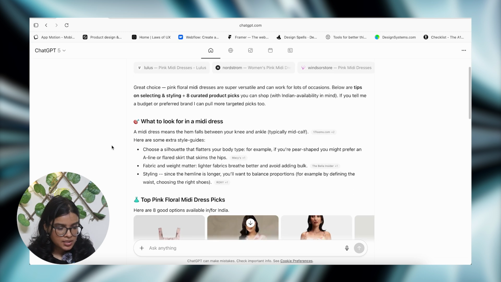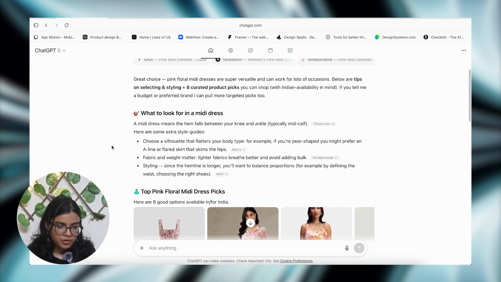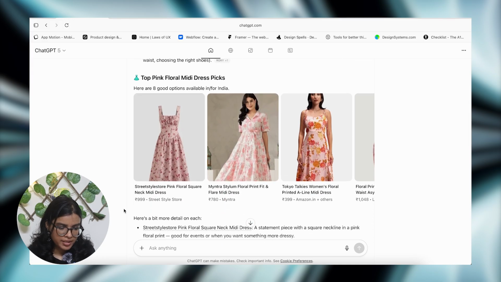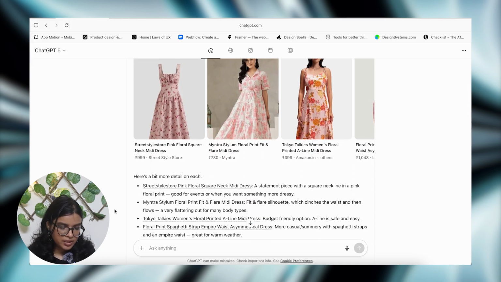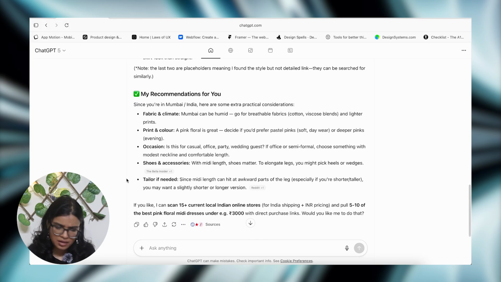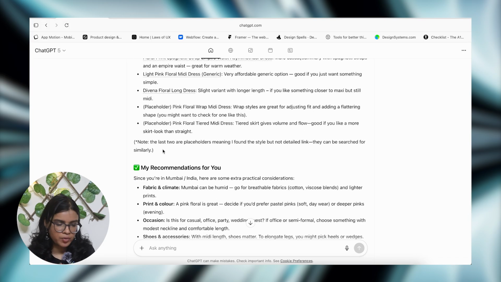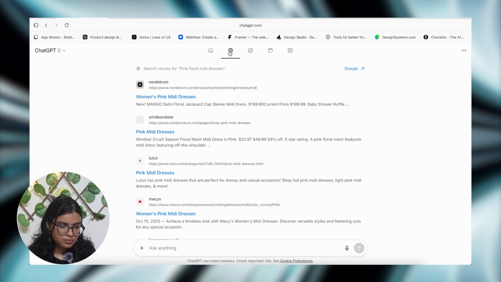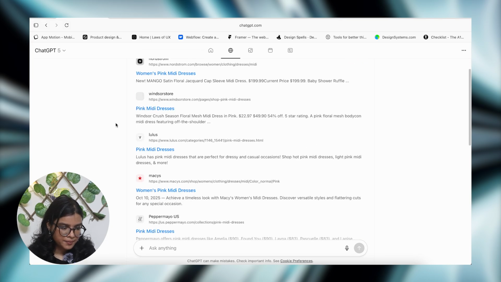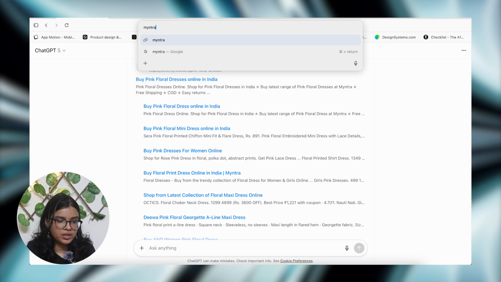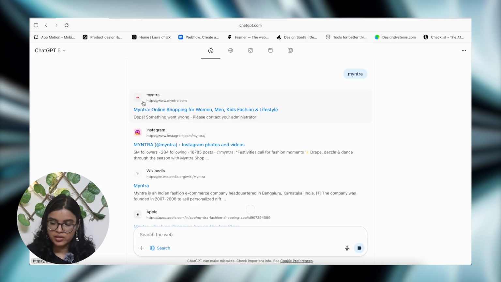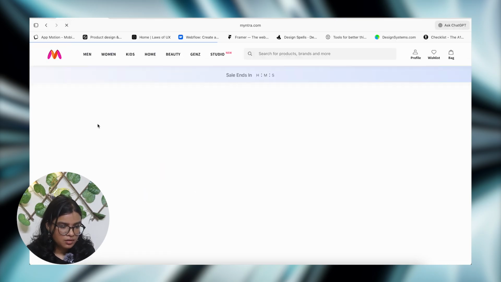Okay, so what it is telling me, pink floral dress, top pink floral midi dress picks. So these are the ones that it has given me. Okay, some recommendations, a very typical ChatGPT response it has given me. Okay, I'm gonna go and probably go to a website, or let's just directly go to Myntra. Sorry, Diwali is still going on. Okay, so let's go to Myntra.